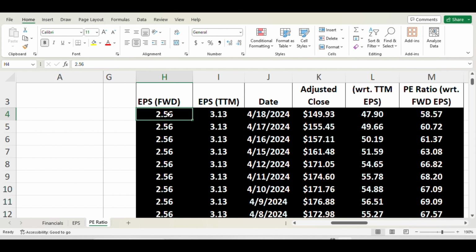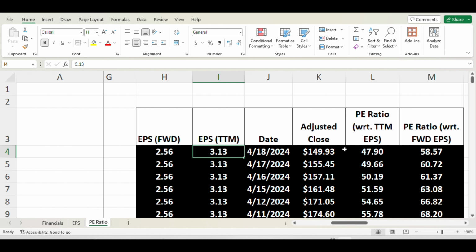The forward EPS is basically the earnings actual for the last quarter plus earnings projections for the next 3 quarters. And trailing 12 months EPS is the last quarter's actual plus the prior 3 quarters' actuals. Using those values, I calculated the PE ratio with respect to trailing 12 months EPS and with respect to forward EPS. At this point, the forward EPS is 58.57.